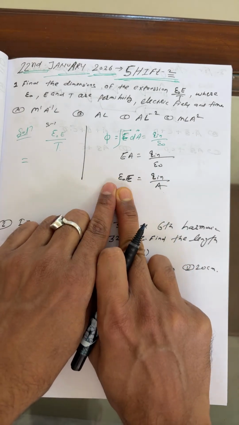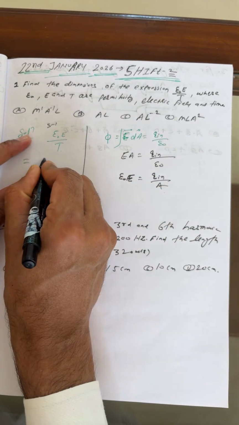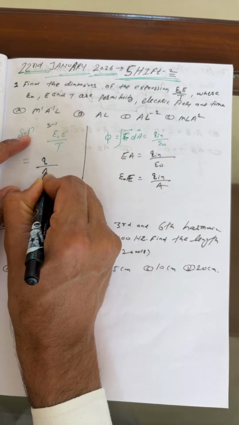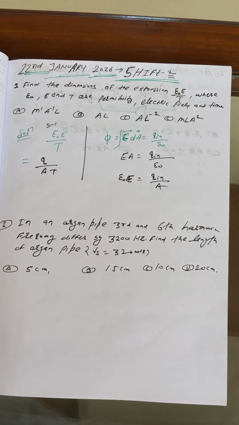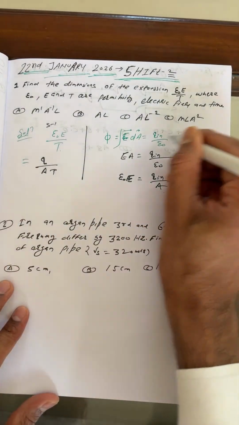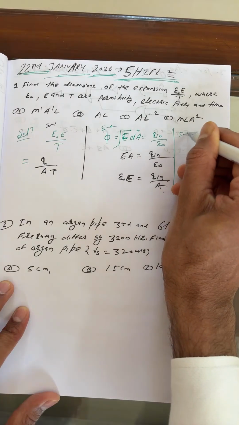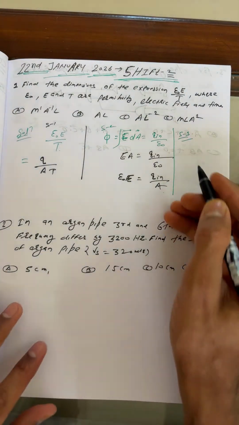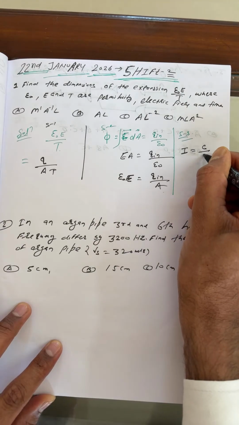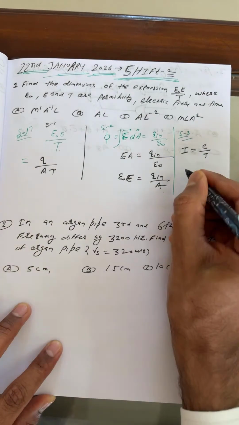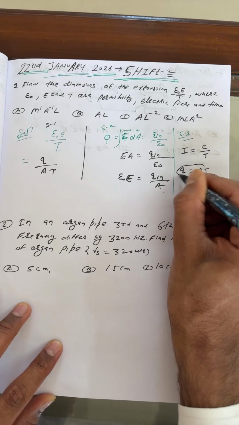Now, beta, we already found epsilon naught into E is Q enclosed by area. You can put that over there. So this is Q upon A. A is area, and Q is charge. Now, students, you can write step 1, step 2, step 3. I hope all of you remember that current is charge per unit time. Q is nothing but charge. So you can write charge is equal to ampere into time.